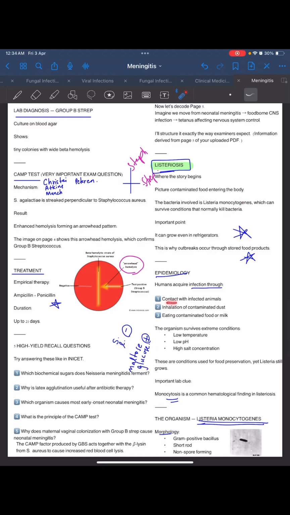Humans acquire infection through contact with infected animals, inhalation of contaminated dust, or eating contaminated food or milk. Organisms survive extreme conditions: low temperature, low pH, that means extreme acidic condition, and high salt concentration. These are conditions used for food preservation, we know, right? And yet Listeria still grows there. Monocytosis is a common hematological finding in listeriosis.